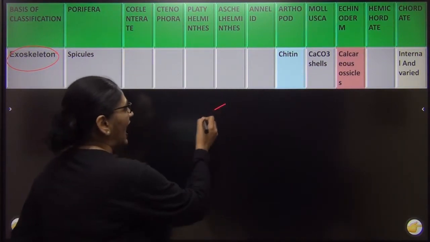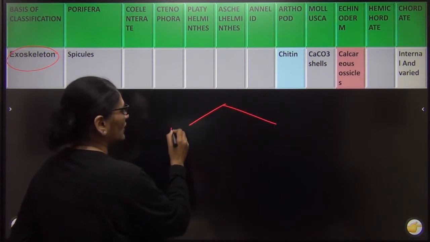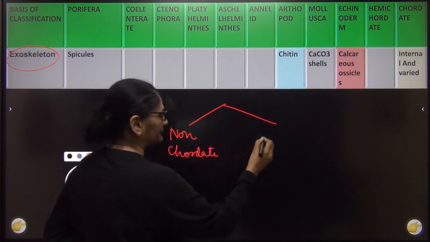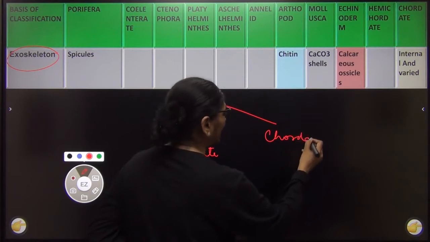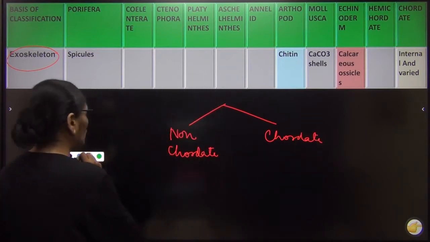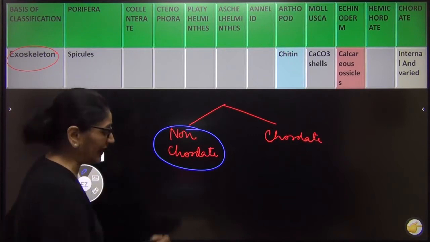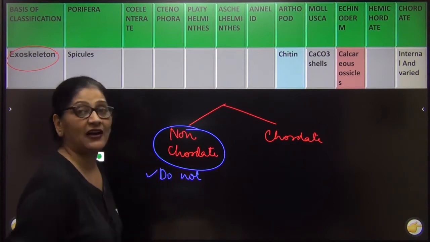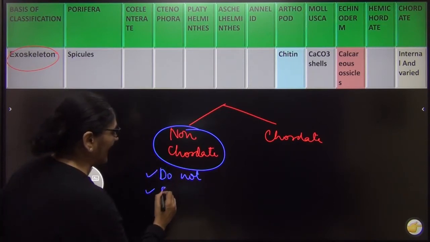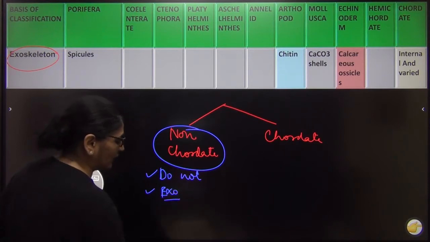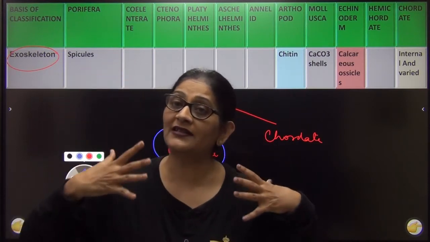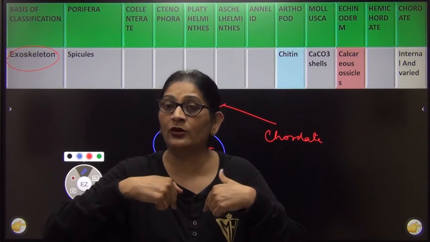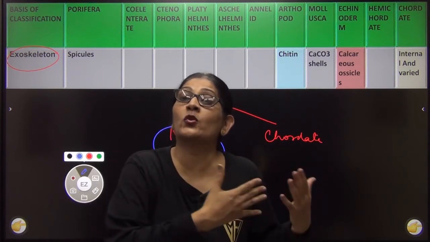You know that animals are basically divided into two groups. One of them are non-chordates and the other are called chordates. You know it very well. मैं एक बात बता दूं. पहली बात, that non-chordates do not have a skeleton, right? They do not have a skeleton, and if at all they have, they will always have an exoskeleton and not an endoskeleton. मतलब एक तो बाहर कोई इनमें स्केलेटन होता ही नहीं, होने से भी एक्सोस्केलेटन होता है, एंडो नहीं होता. कॉर्डेट्स में we have both exo and endoskeleton.